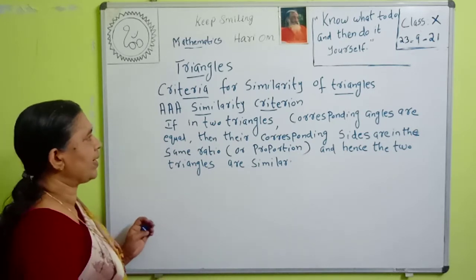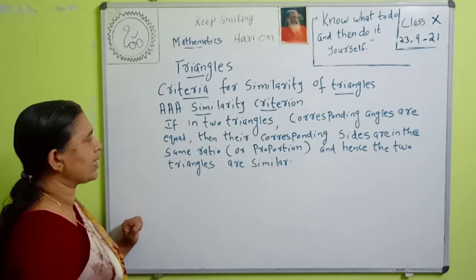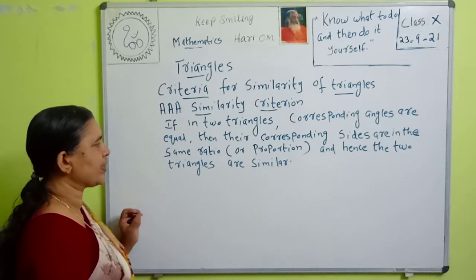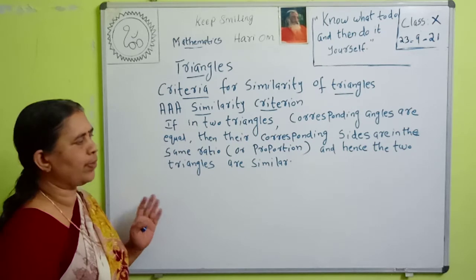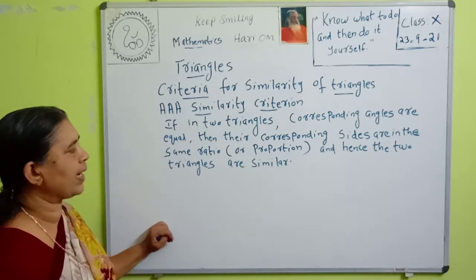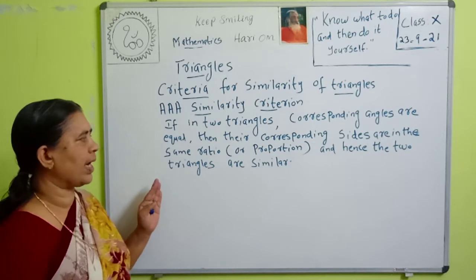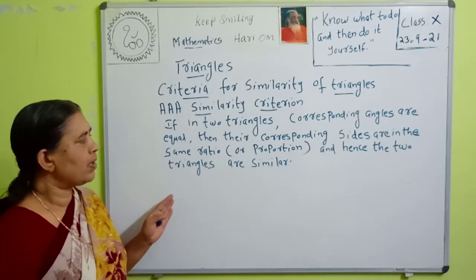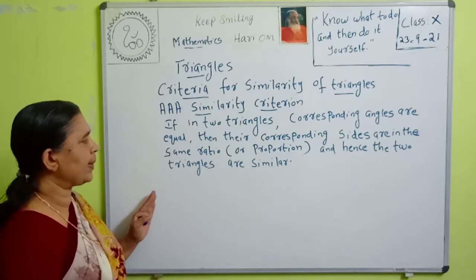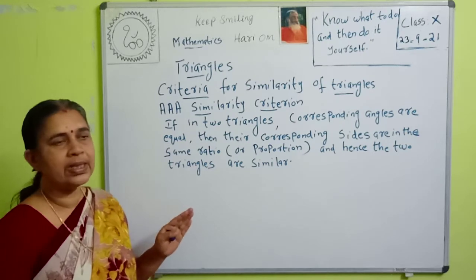What is AAA similarity criterion? If in two triangles corresponding angles are equal, then their corresponding sides are in the same ratio or proportion, and hence the two triangles are similar. That is, if the corresponding angles are equal, then their corresponding sides are in the same ratio, and hence the two triangles are similar.